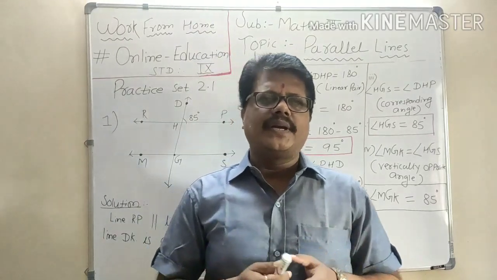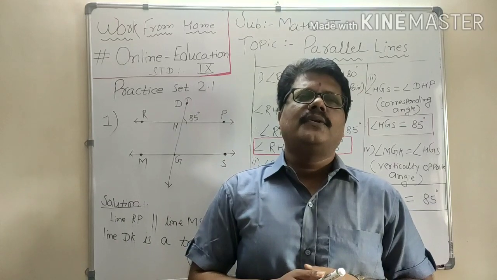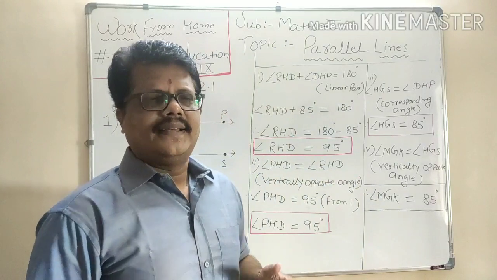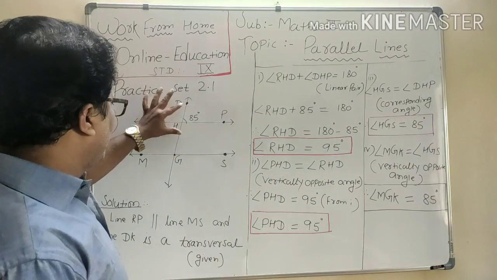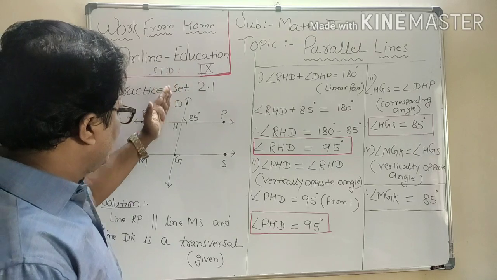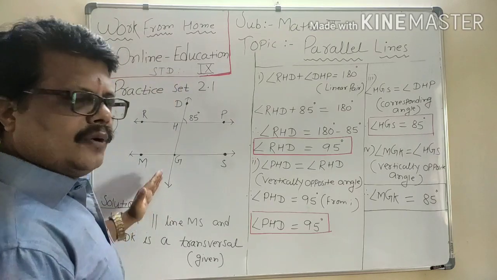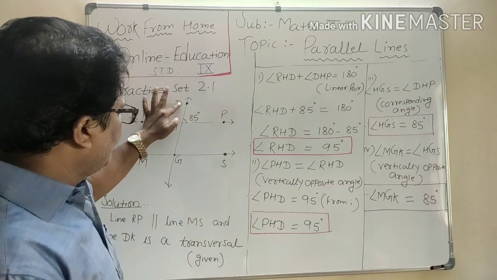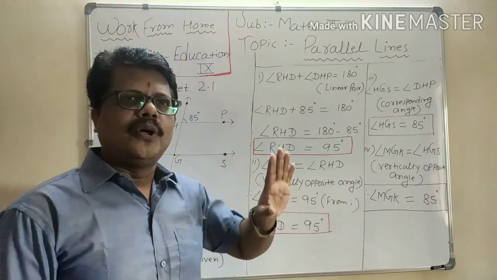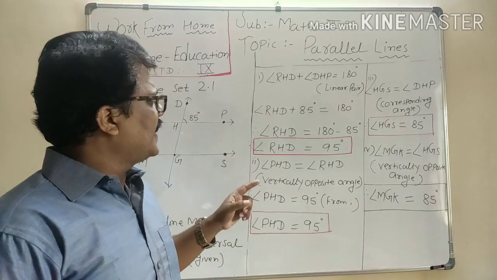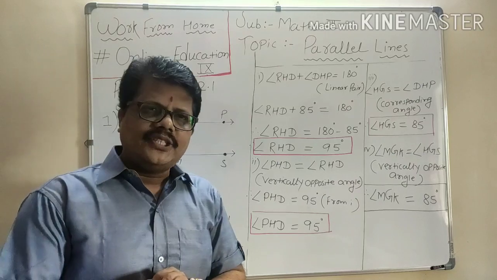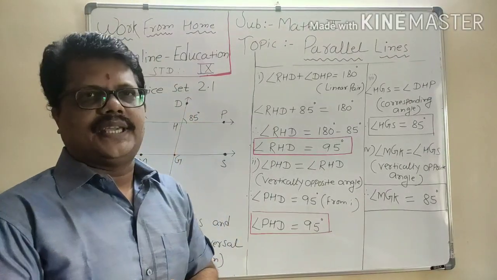So dear student, let us start practice set 2.1, question number one. The question says that there are two parallel lines, line RP and line MS, and these two parallel lines are intersected by a transversal DG. One angle has been given, angle DHP is 85 degrees, and then we have to find four more angles. These angles are angle RHD, angle PHD, angle HGS, and angle MGK.